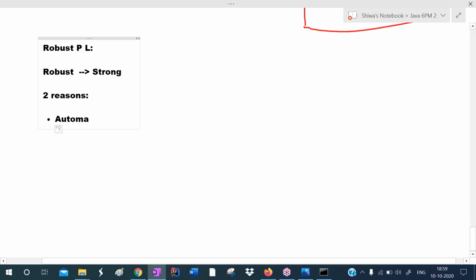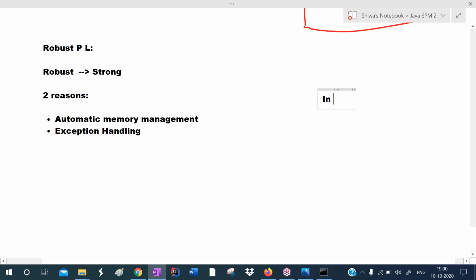First one is that automatic memory management is there. And the next one is that the exception handling feature is there. Because of these two features, we are calling Java a strong programming language. Then what is the concept of this automatic memory management?